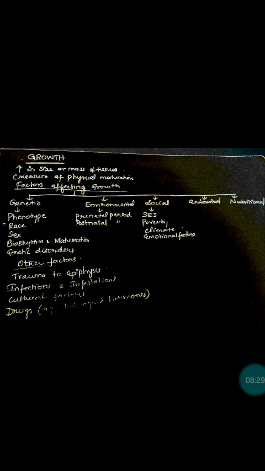So they are the cultural factors which can affect the growth of the child, either positively or negatively. So these are the 9 main factors affecting the growth, that is genetic factors, environmental factors, social factors, endocrinal factors, nutritional factors, trauma to epiphysis, drugs with androgenic hormones, infections, infestations, and cultural factors.